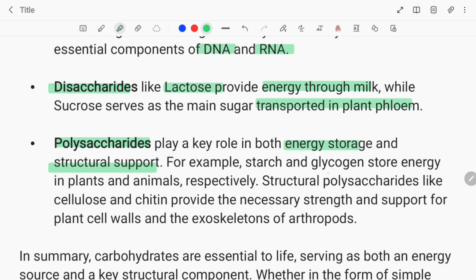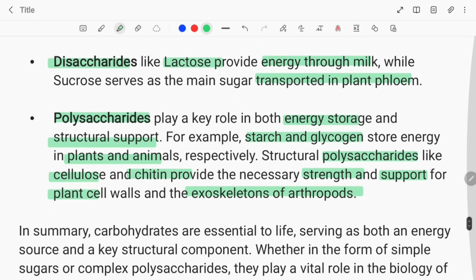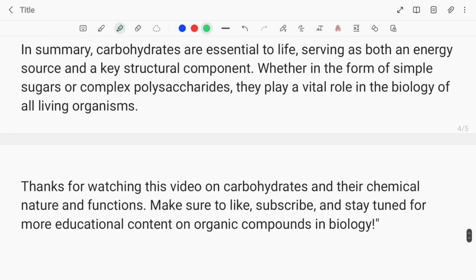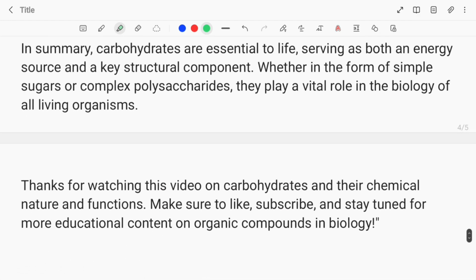For example, starch and glycogen store energy in plants and animals, respectively. Structural polysaccharides like cellulose and chitin provide the necessary strength and support for plant cell walls and the exoskeletons of arthropods. In summary, carbohydrates are essential to life, serving as both an energy source and a key structural component. Whether in the form of simple sugars or complex polysaccharides, they play a vital role in the biology of all living organisms.